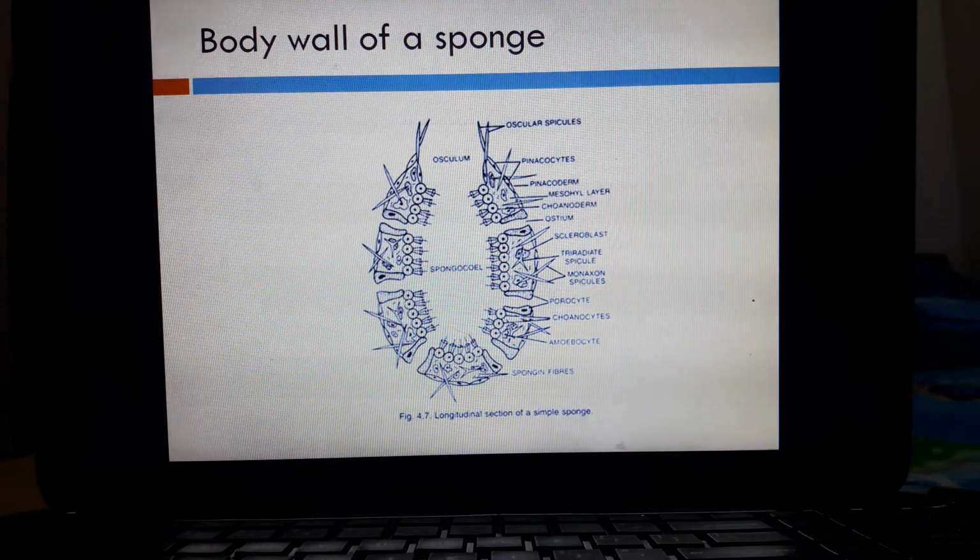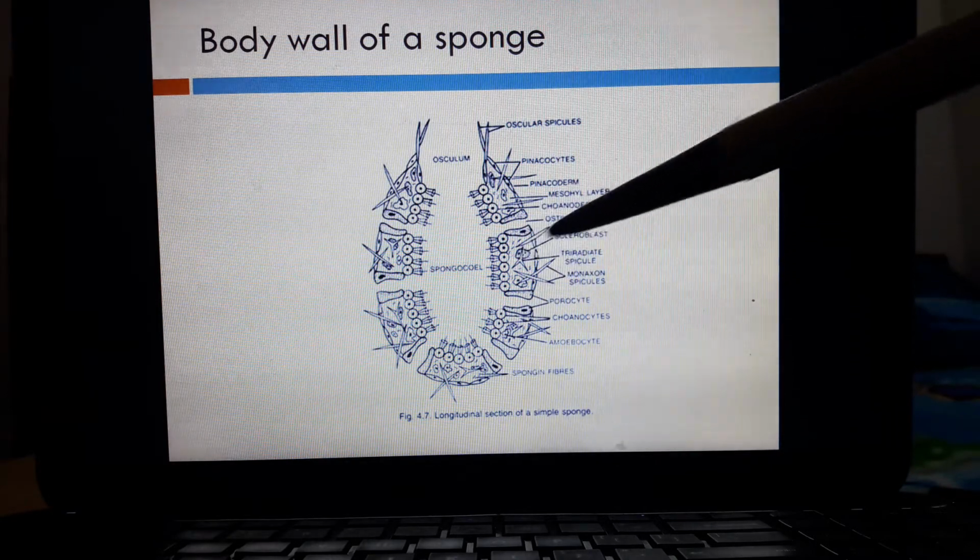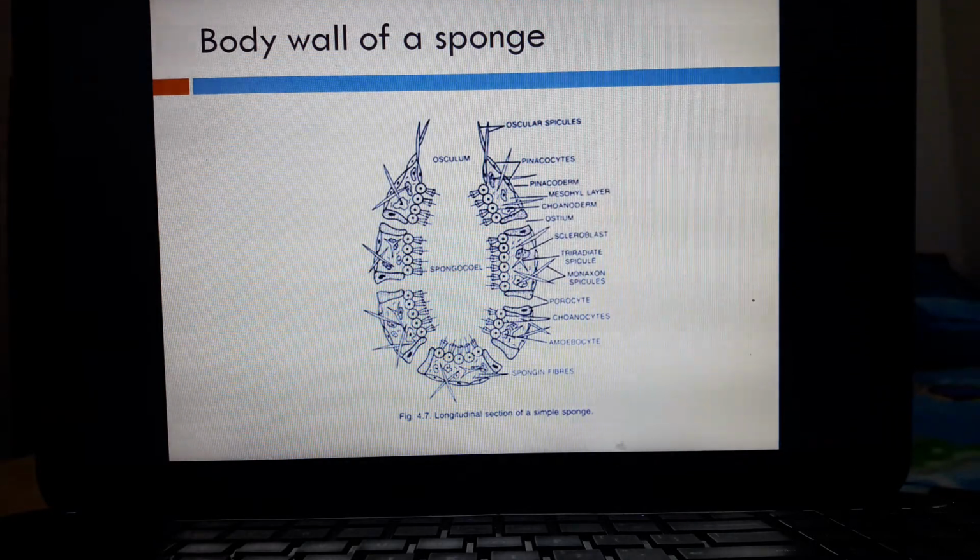It consists of collagen fibers and a number of spicules of both pinacoderm and conoderm. It also consists of amoebocytes. Amoebocytes are the amoeba-like cells. These amoebocytes are of pinacoderm and conoderm. Actually, these pinacocytes, they are modified into different types of cells which perform different functions of the body.